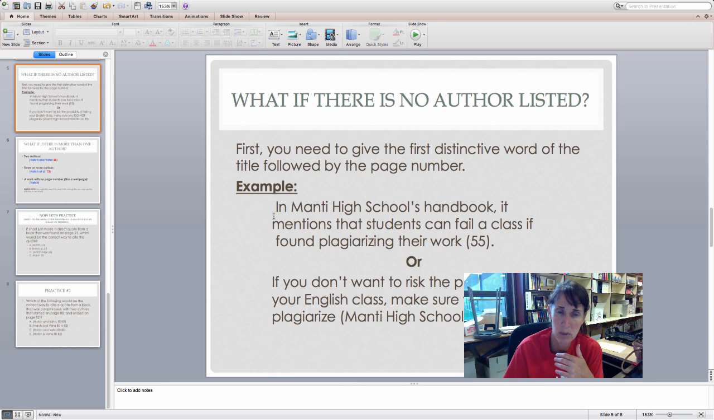So here are two examples. This example right here, in Manti High School Handbook, it mentions that students can fail a class if found plagiarizing their work. The title is mentioned right here, and then this is the page number. Or if it's not mentioned at the first when you talk about it, for example with number 2, if you don't want to risk the possibility of failing your English class, make sure you do not plagiarize. And this lets the reader know that this is found in the Manti High School Handbook on page 55.